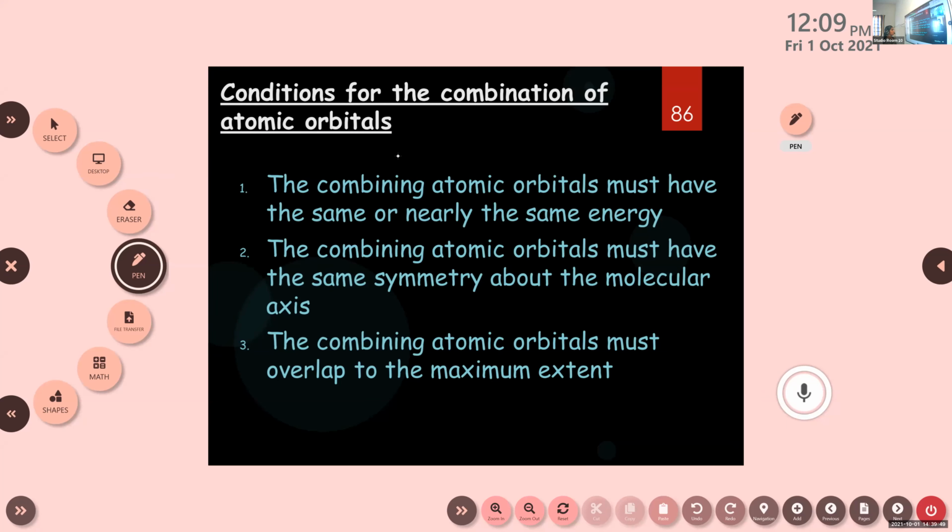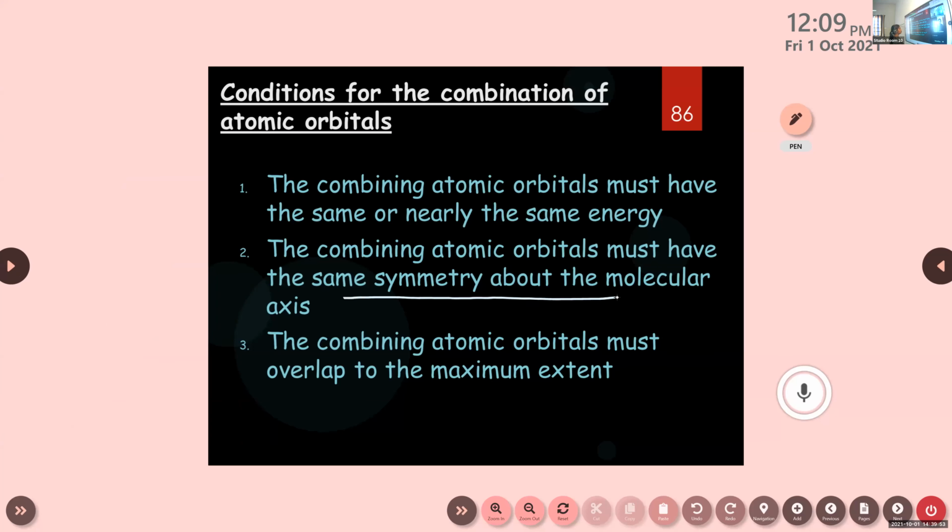Then the second point: the combining atomic orbitals must have the same symmetry about the molecular axis. They should have the same symmetry. That's the second condition. Then the third one: the combining atomic orbitals must overlap to the maximum extent. So these are the three conditions for the combination of atomic orbitals.